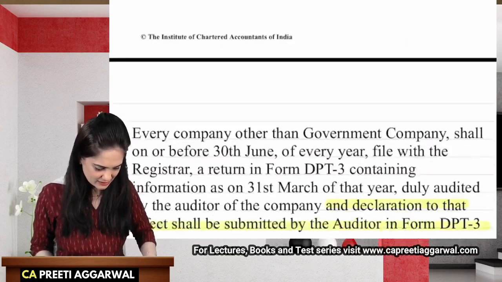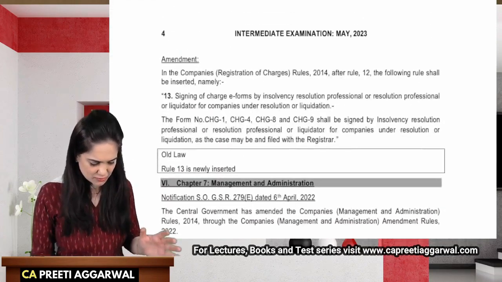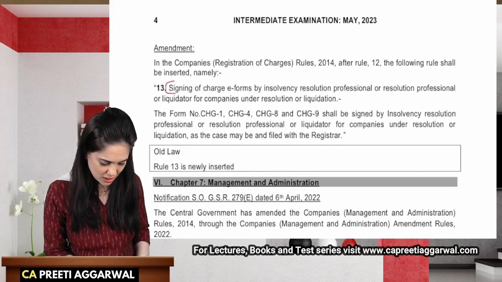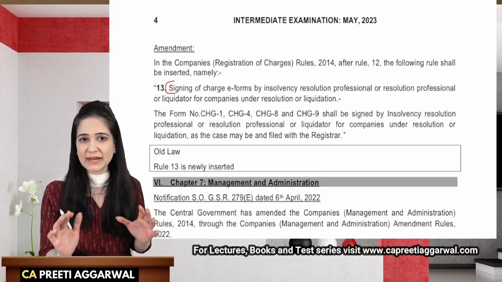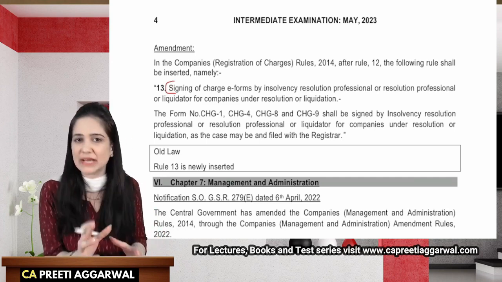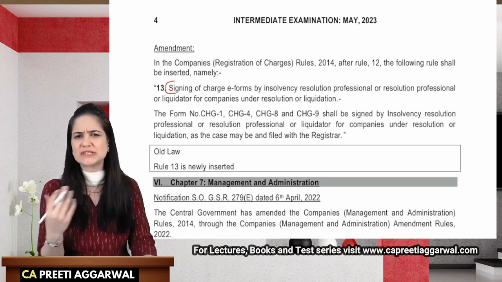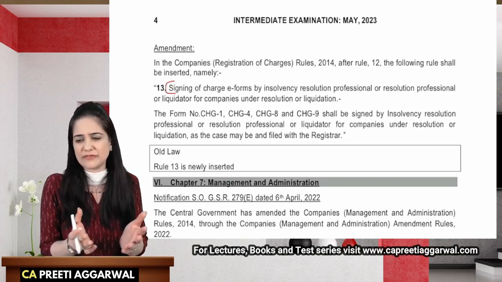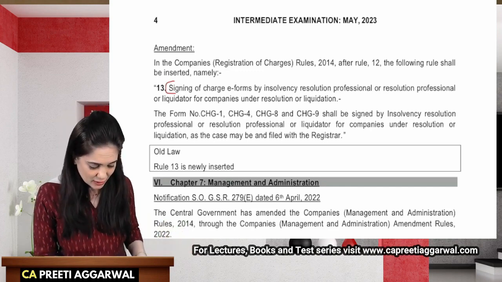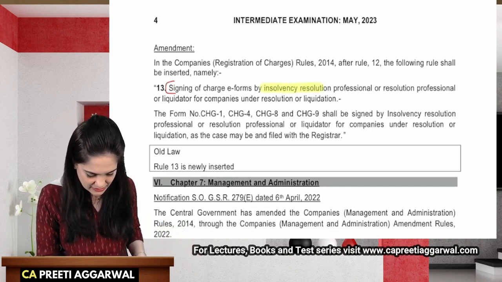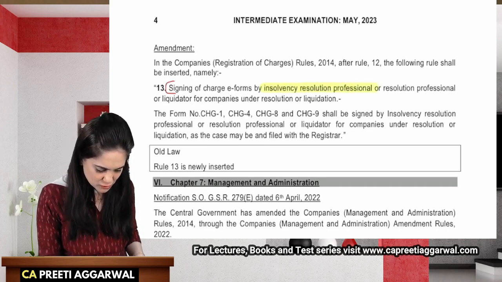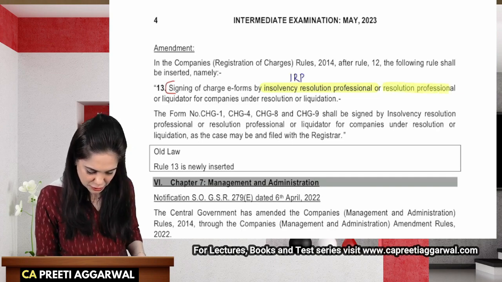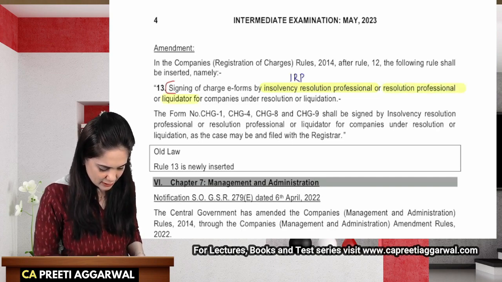Okay. Then there is a small addition. Signing of charge e-forms by, yes, we need to highlight the authorities that need to sign those e-forms. Let's highlight. So this is just an addition made as far as the signing of forms is concerned. Okay, again, not very important for exam. Signing of charge e-forms by insolvency resolution professional. We will write short forms over here. So IRP or resolution professional or liquidator for companies.